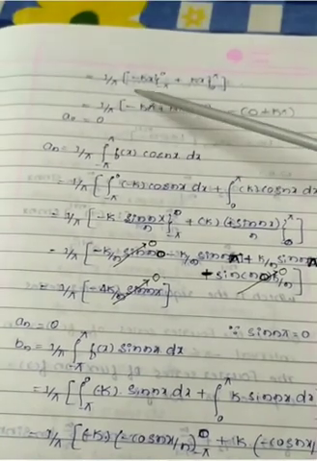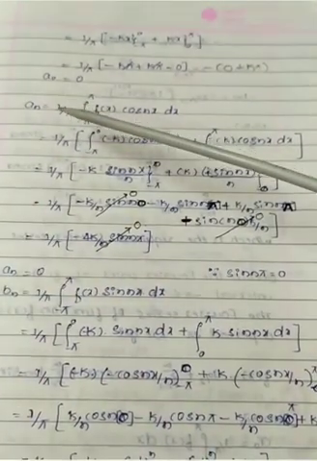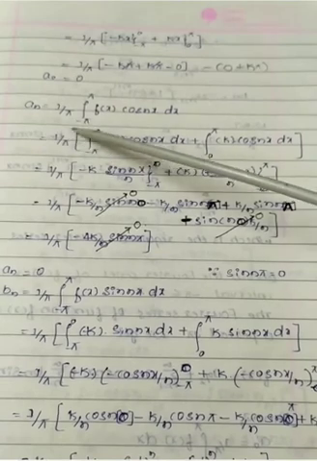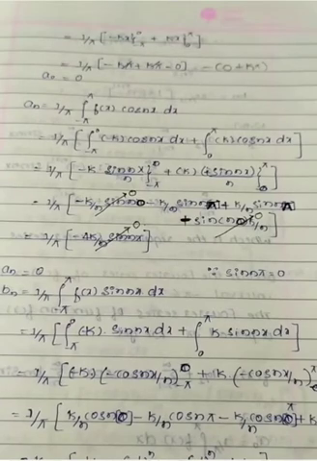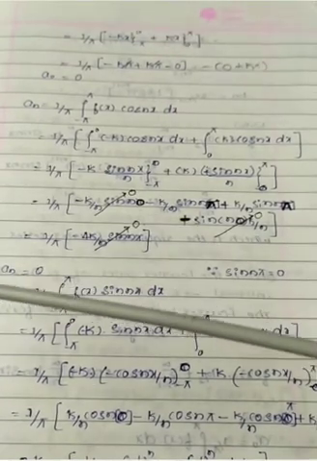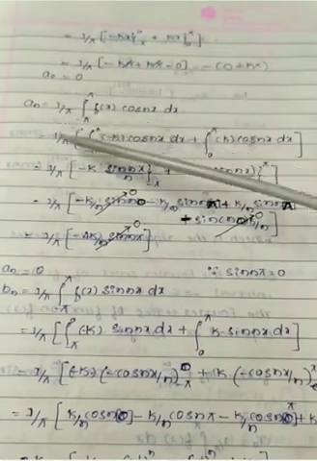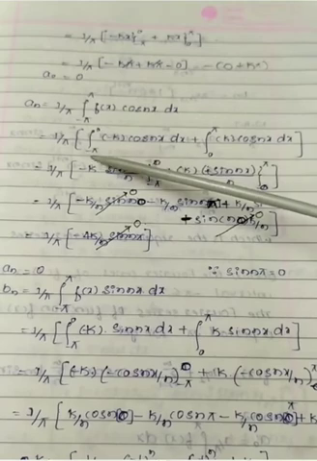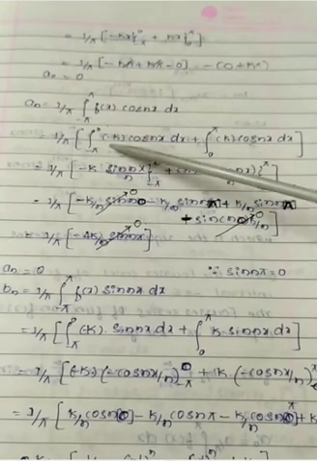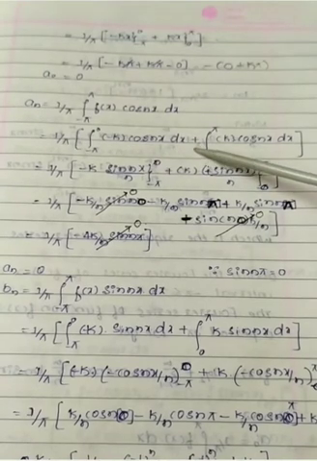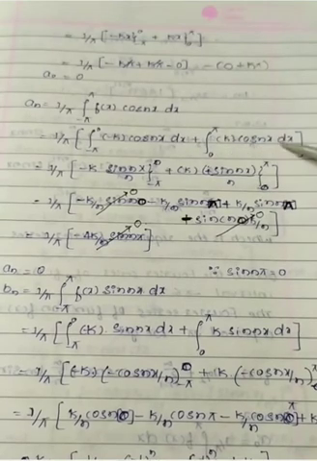Next we have to find the an value. The standard formula for the Fourier constant an is 1 by pi integration from minus pi to pi of f of x cos nx dx. Once again, in the same way, the interval has to be split, with 1 by pi as it is. Integration from minus pi to 0: f of x is minus k, so minus k cos nx dx, plus from 0 to pi, f of x is k, so k cos nx dx.